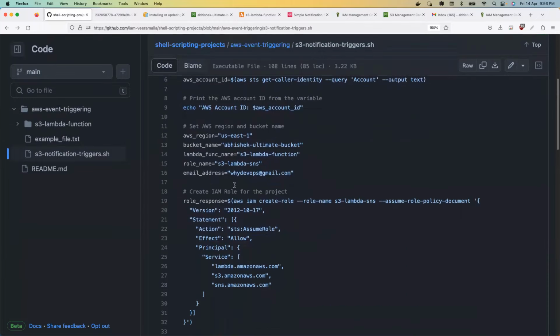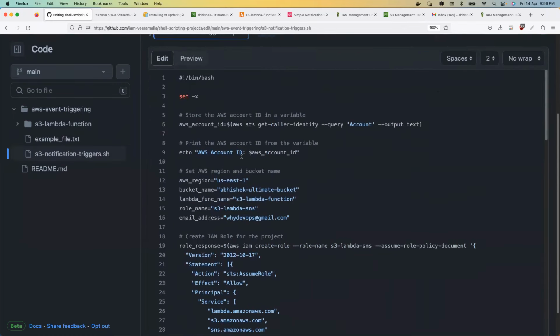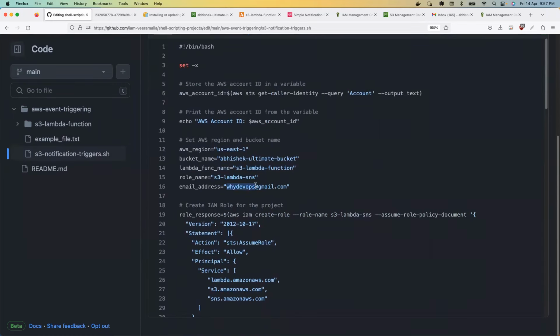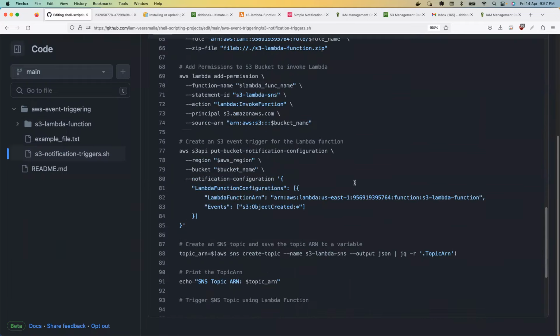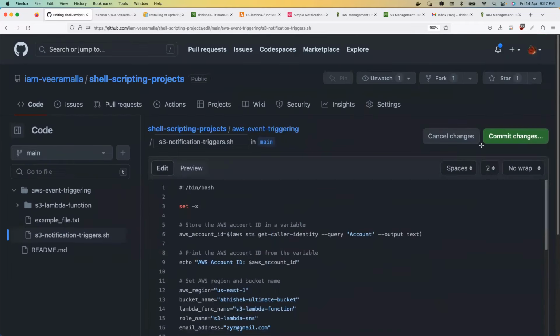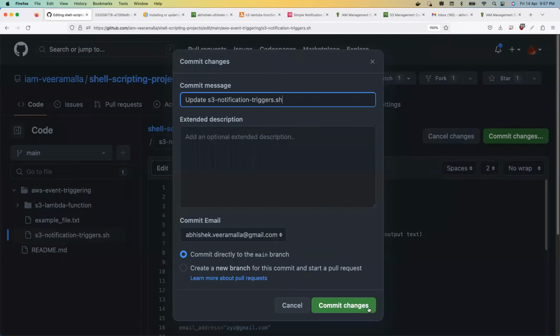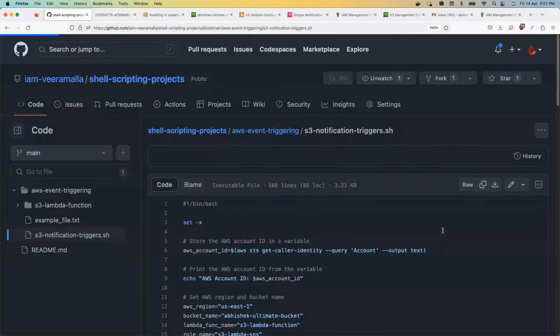The only thing, I'm repeating one more time: modify the email address. If not, I'm going to get the notifications. However, I'll do it right away. If you see here, I'm changing the email address to xyz@gmail.com. If you don't update it, the XYZ person will get the subscription email. He will not subscribe if that email address exists, and your script will fail. Commit changes. I have committed the changes. Now, whoever executes this, they have to modify it.